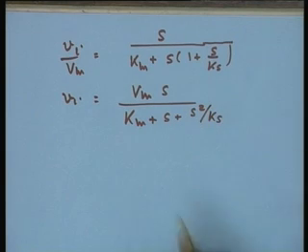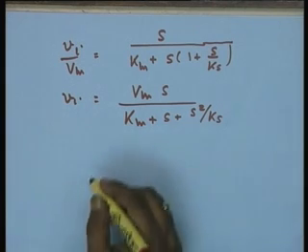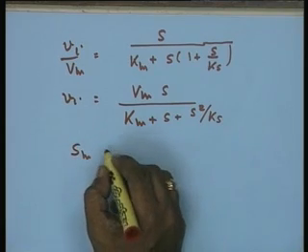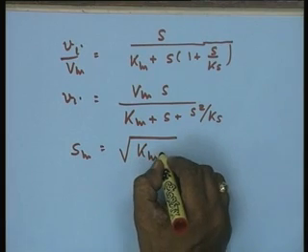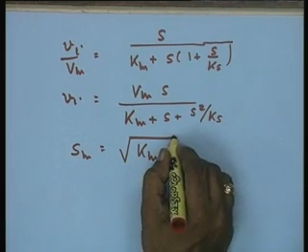Now, if you plot such a profile, the rate expression will pass through a maxima, and if you differentiate, that is dV over dS, and equate it to 0, you will end up with the maxima, and the maximum reaction velocity will be obtained at a substrate concentration which is square root of Km into Ks.